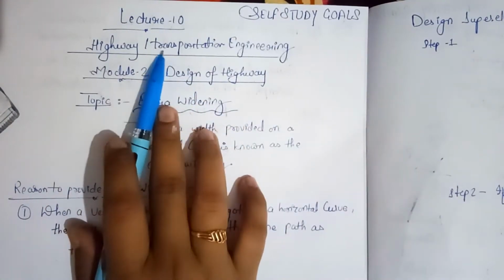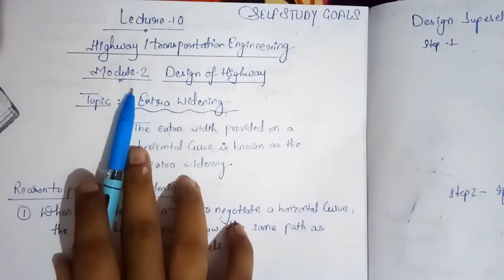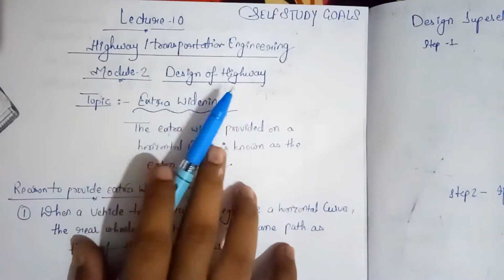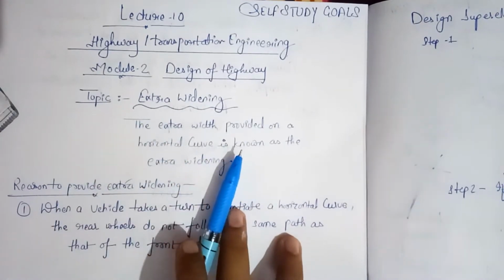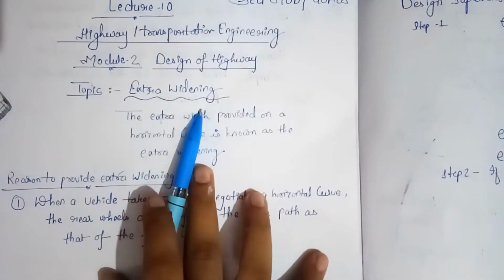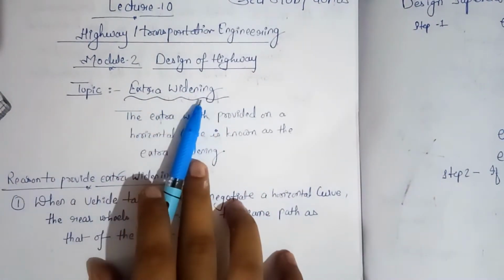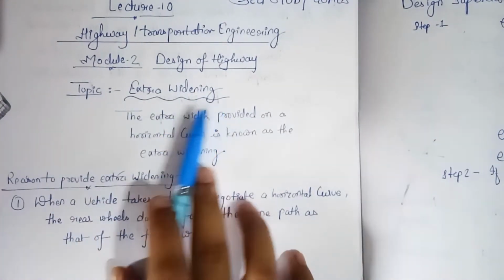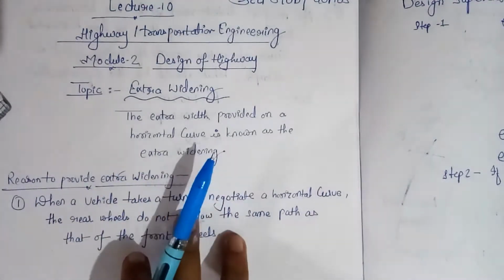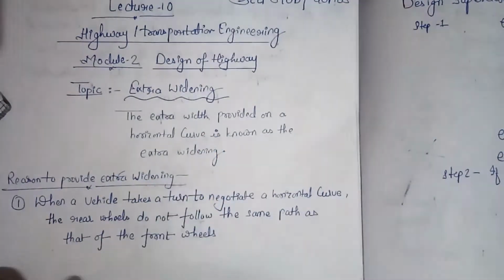This is lecture 10 of Highway Engineering and we are covering Module 2, that is the design of a highway, and today's topic is extra widening. So we will understand what extra widening is. This topic is very important for GATE and for colleges also. Questions are generally asked from this topic, so we will understand it in detail, with the numericals also.